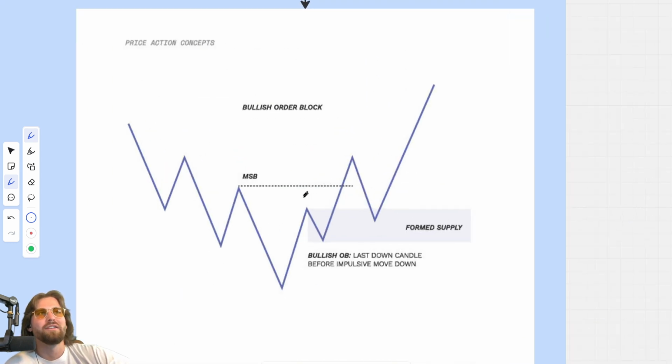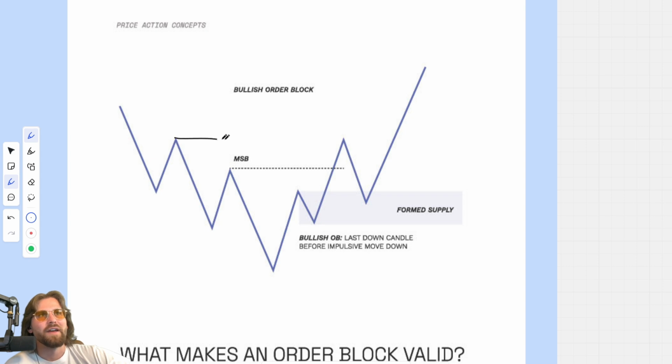The bullish order block looks exactly the same, just different. If we know that the highs are protected in a trend and the lows keep breaking and we're in a downtrend, we have lower lows and we have lower highs. They're not breaking. If they do, boom, break, we know that that previous down candle in this now bullish move is going to be our formed supply. And this is where formed demand, this is actually incorrect, formed demand, this is where we'll find our bullish order block.